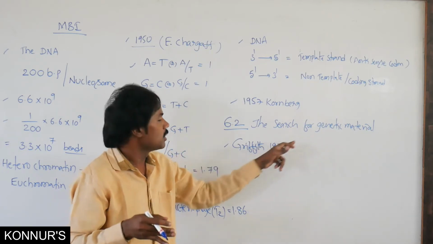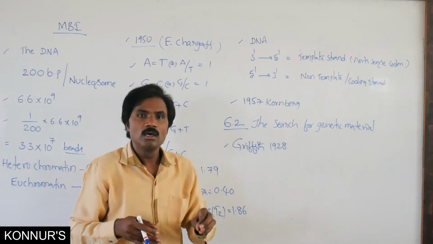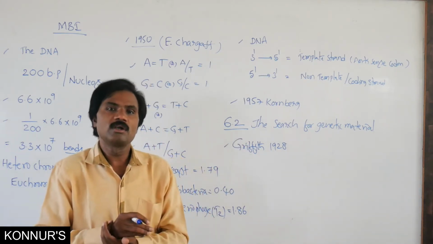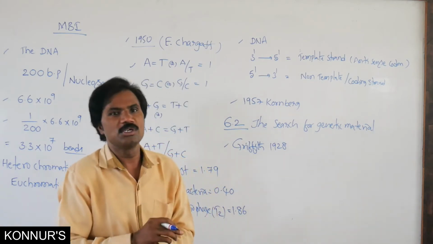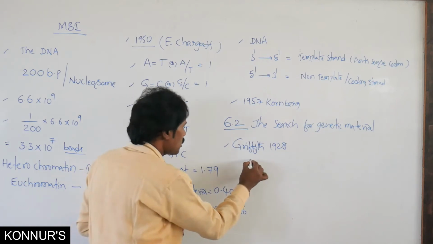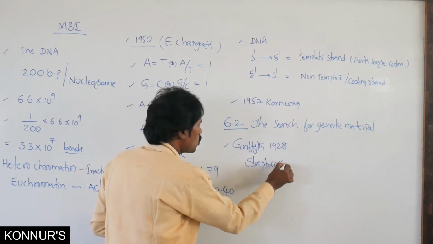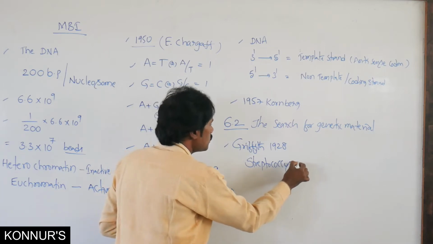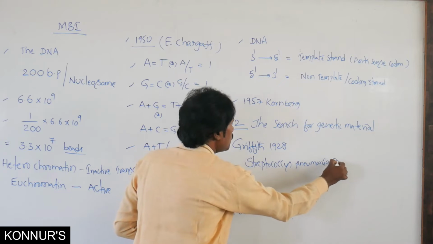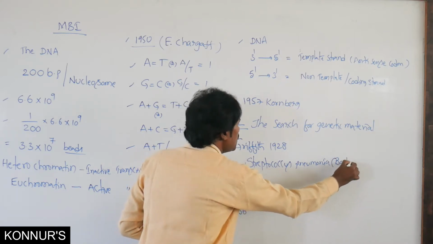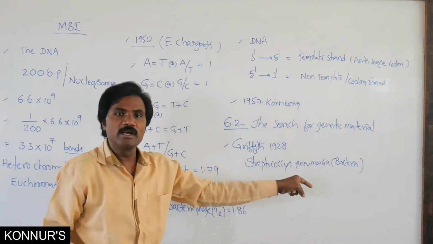Griffith took the bacteria Streptococcus pneumoniae, or Diplococcus pneumoniae, which causes the disease pneumonia.